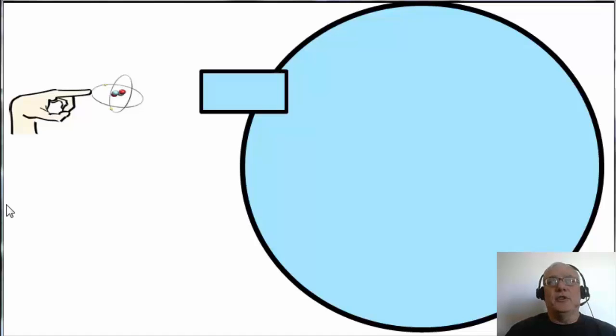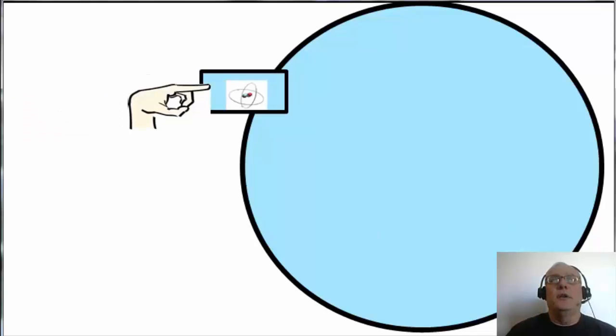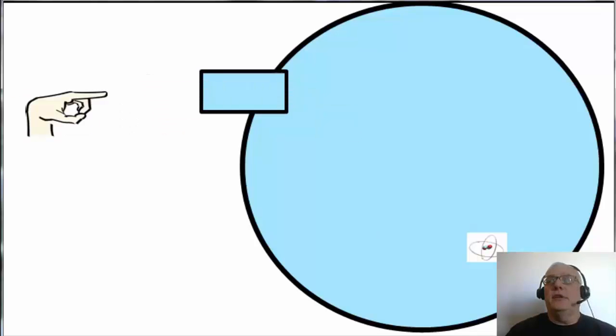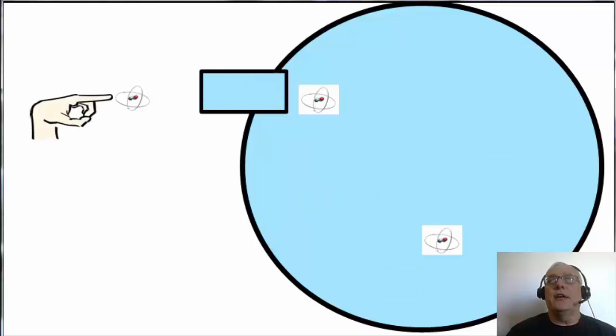And let's just imagine that we can put these particles of helium in this helium tank. So what we're going to do is we're going to put 1 atom of helium in the helium tank, and it's floating around. It's got plenty of space. So what we're going to do now is we're going to add another one. And you can see now it's a little bit more crowded.